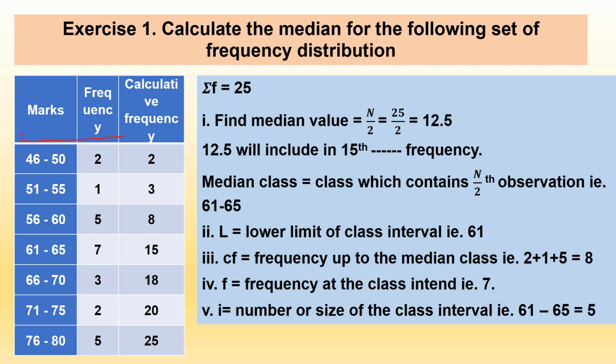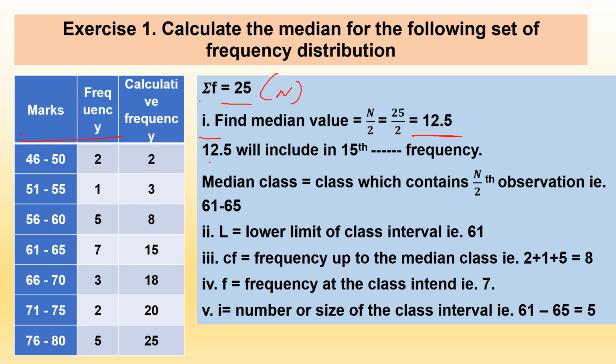So we are supposed to follow the steps. Here n, otherwise the sum of frequency, is 25. As a first step, find the median value, that is n by 2. 25 by 2 comes to 12.5.